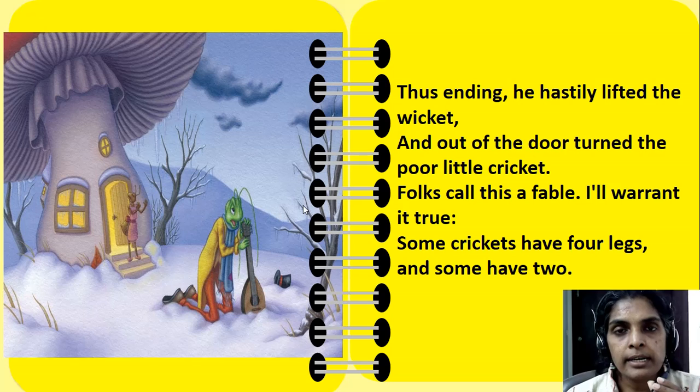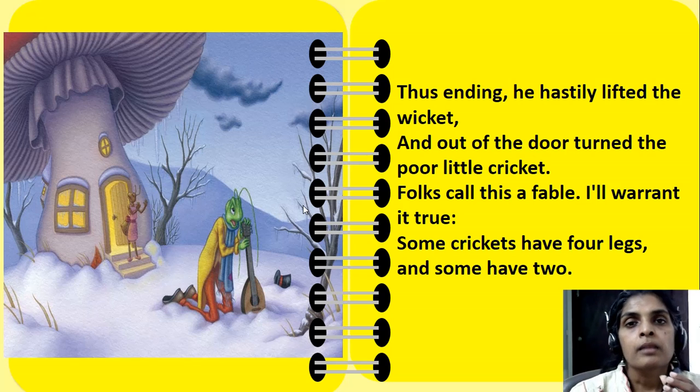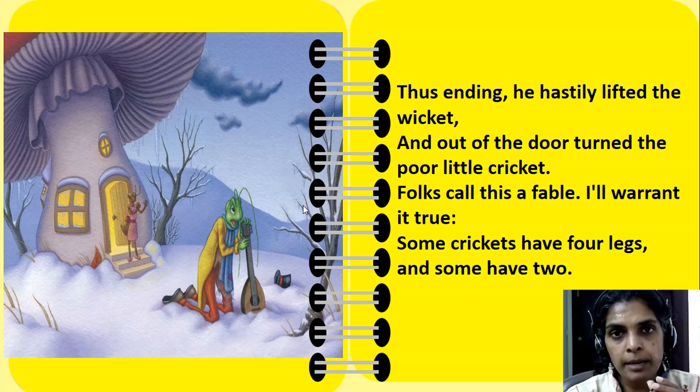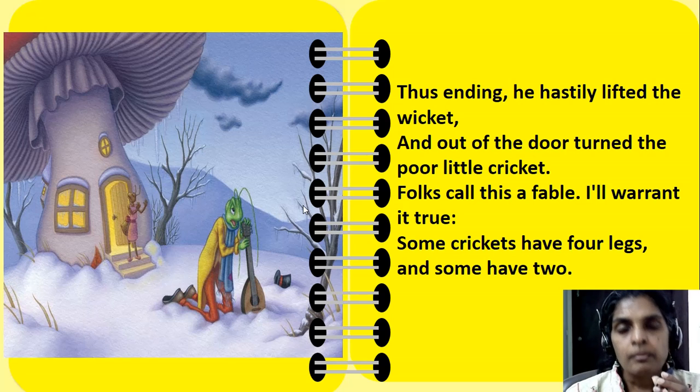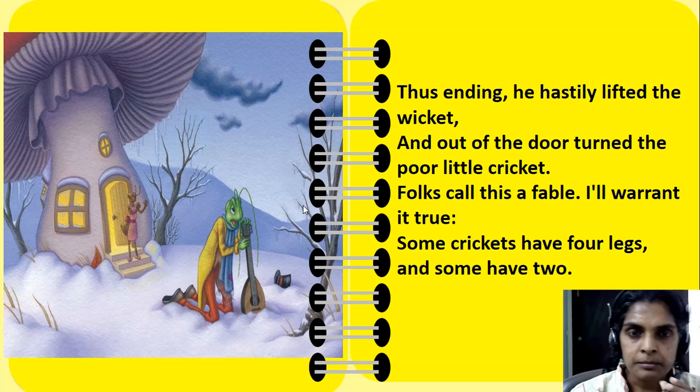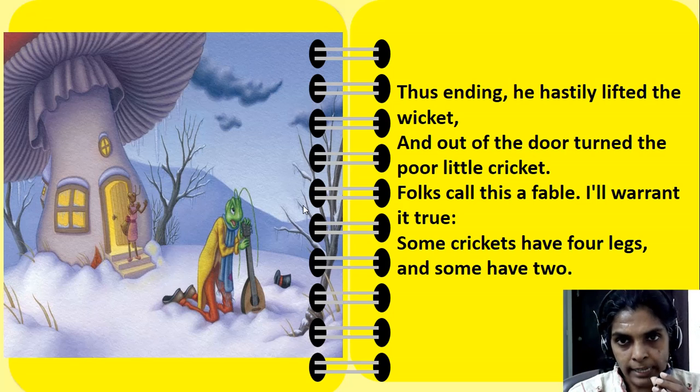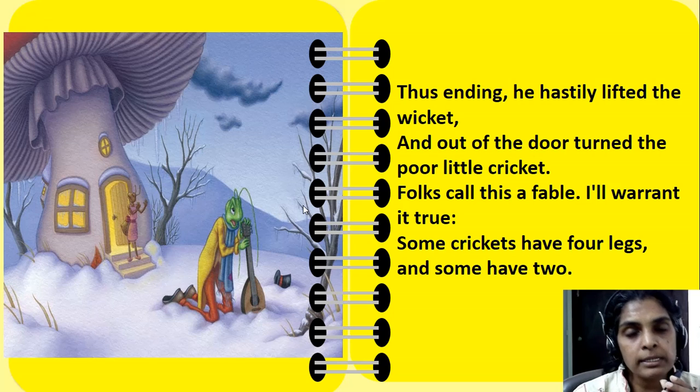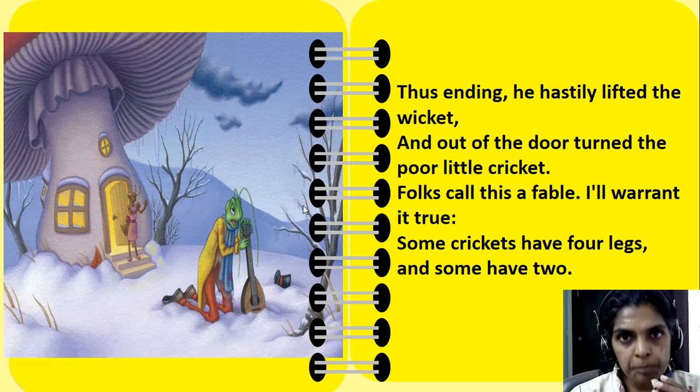So now he is telling, some are foolish like this. They don't do anything, they don't save, they waste all the time at the time when they have to do something. Later they regret, they cry, they blame others. Some have 4 legs, that is the cricket, and some have 2. So whom does he refer to in this poem about 2 legs? We human beings, we have 2 legs, isn't it? So he is telling even some humans do the same thing.